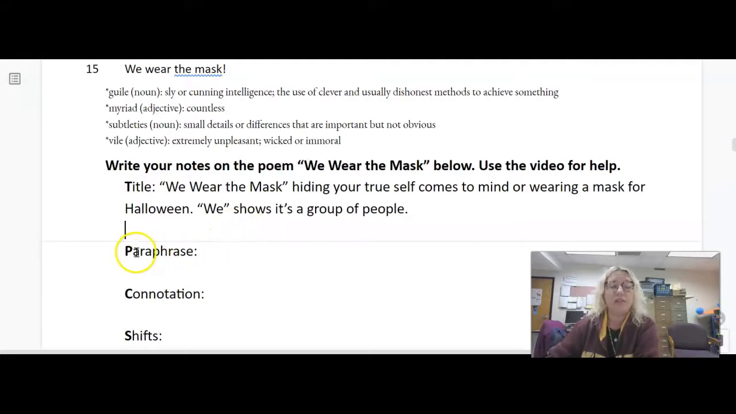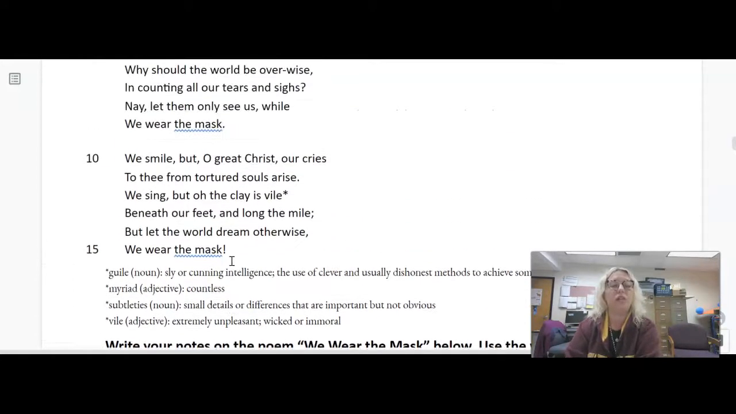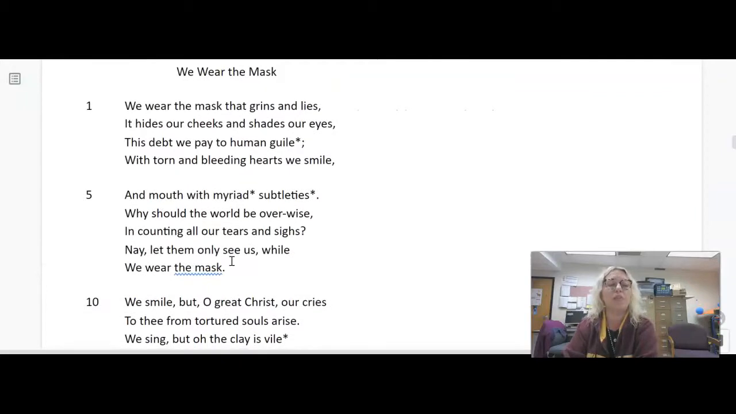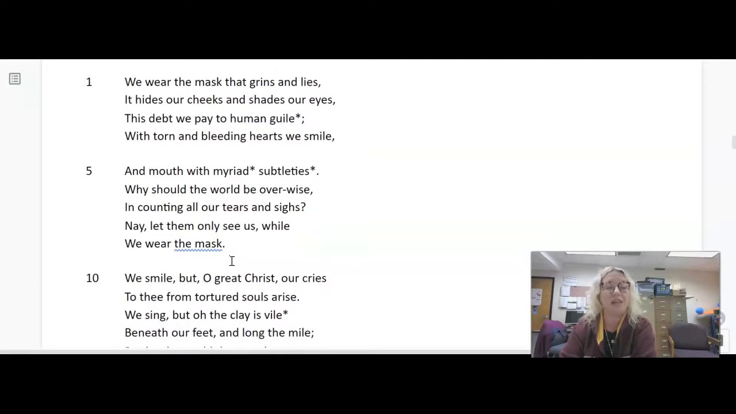All right, the next thing, the P in TPCOSTT, is paraphrase. Paraphrase means say the same thing in your own words. Sometimes you can shorten it a little bit, but you want to make sure that you don't take out anything important from the original. So the original is these 15 lines. We wear the mask that grins and lies. It hides our cheeks and shades our eyes. This debt we pay to human guile. With torn and bleeding hearts we smile. So that's the first stanza.